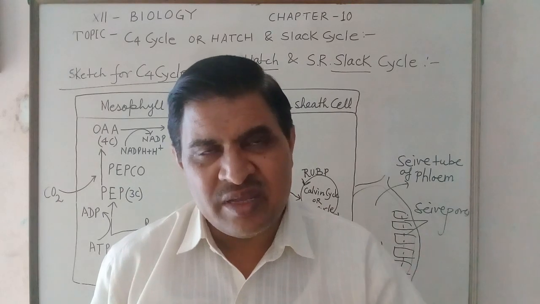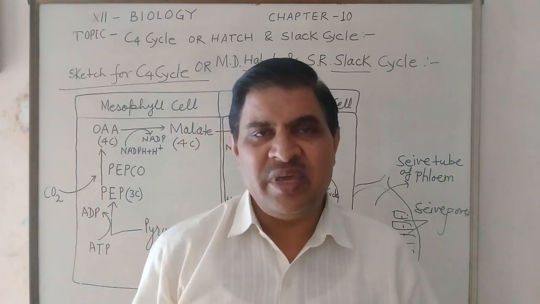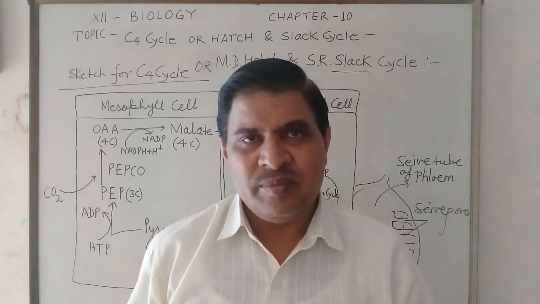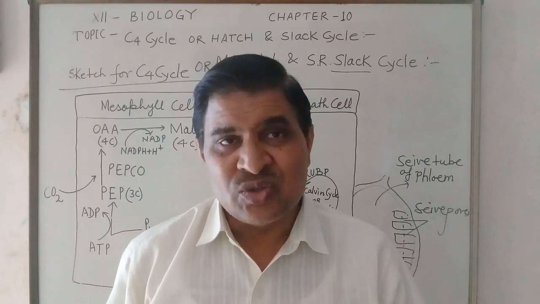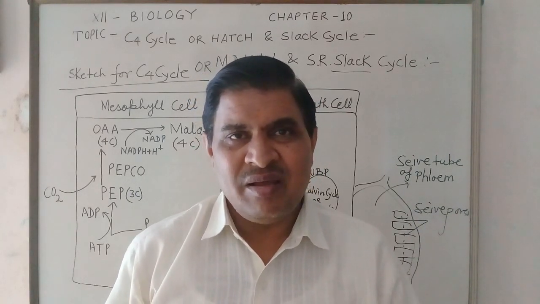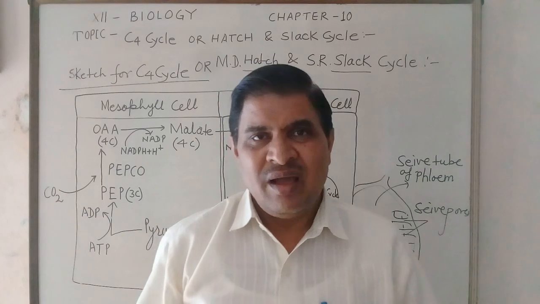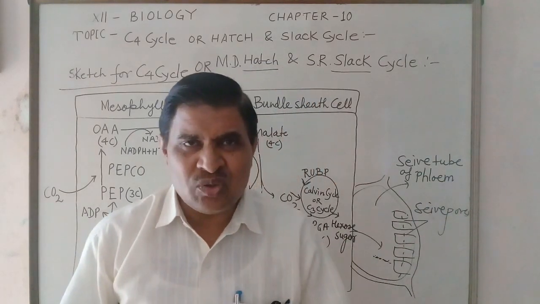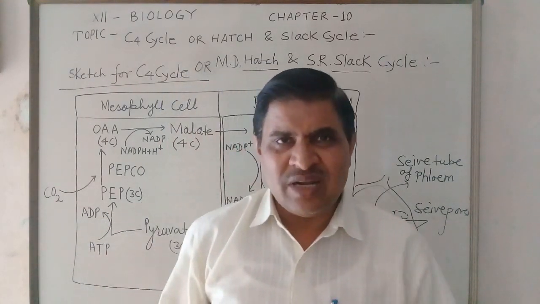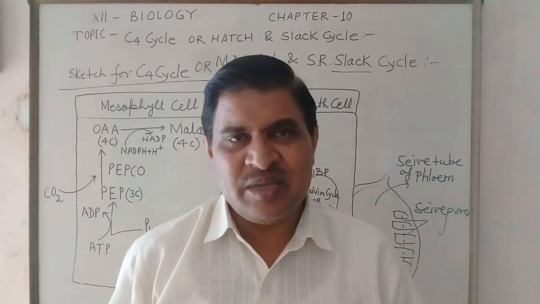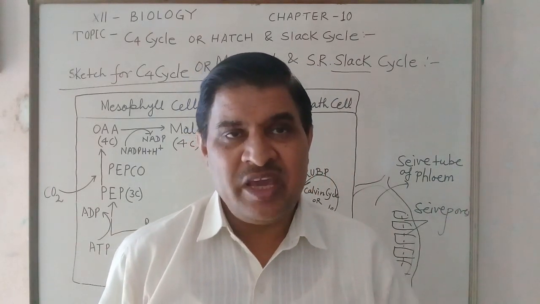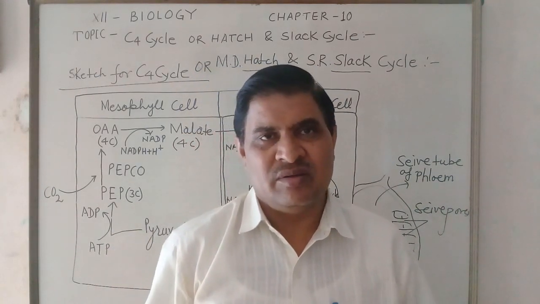From the family Gramineae, the plants are maize, bajra, barley, sugarcane, important genera. And he also told that a total of 117 genera take part in the C4 cycle.